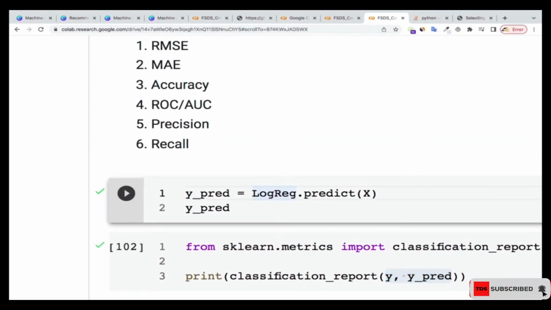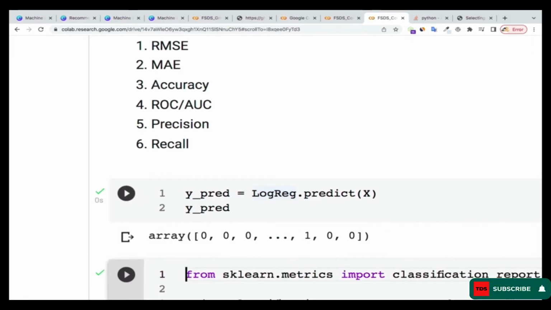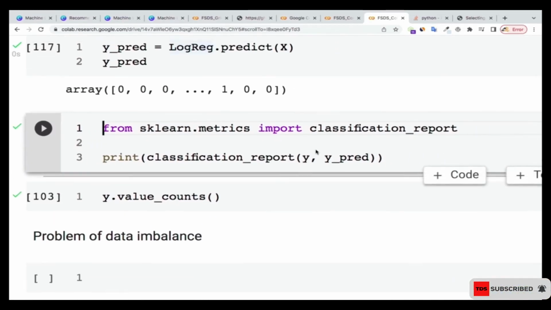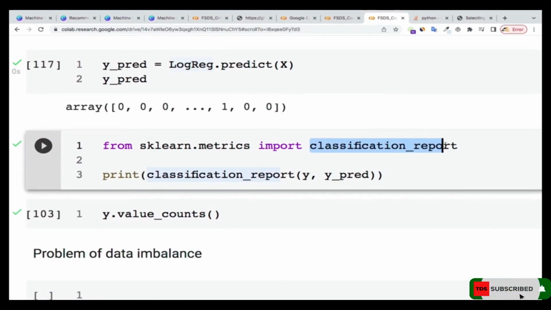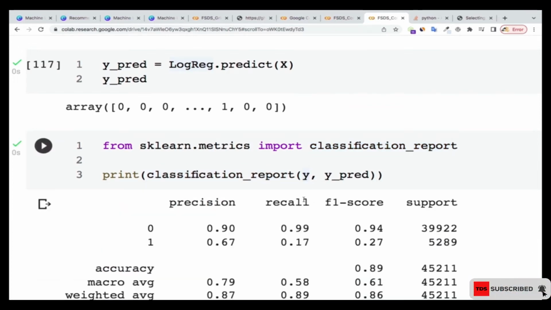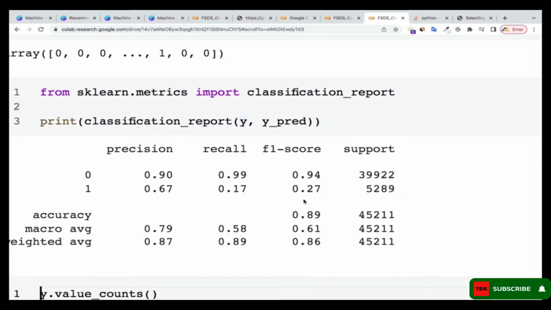So over here I'm going to run this one, and here I'm going to use a classification report. We see that we are doing some predictions over there, so I'm going to use a classification report for this purpose. Let me run this one over here. Right now you can see what we are doing.